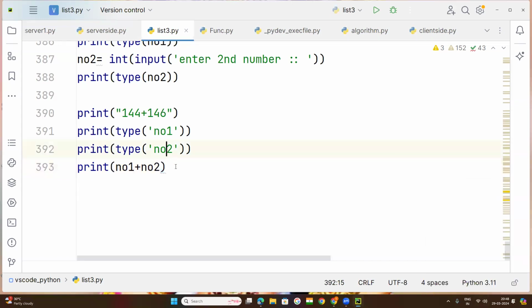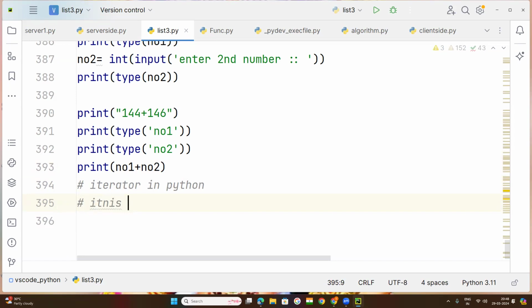Okay. Now we will try to understand today iterators in Python. We are going to understand iterator in Python. Try to understand.